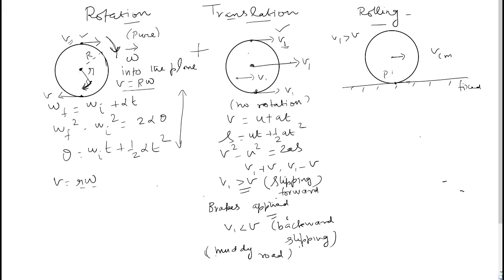What will happen? The car will stay in the same place, the wheels will be rotating, but the car will not move in the forward direction. That's an example of backward slipping. That is, the point P will be moving in the backward direction as the car is stationary. The point P will try to go in the backward direction. It will not be at rest.